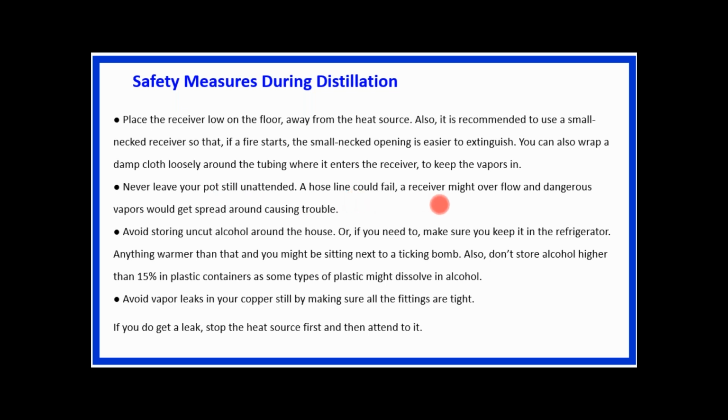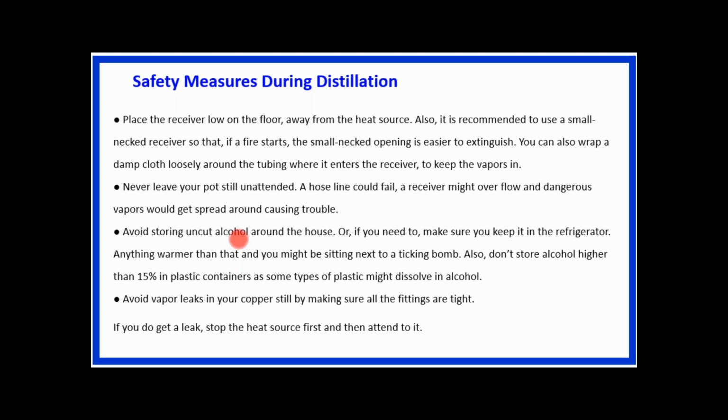A hose line could fail, a receiver might overflow, and dangerous vapors would get sprayed around, causing trouble. So there are different options. If a hose line fails, then again a more hazardous atmosphere is created. If a receiver overflows, then there is a chance of fire, a chance of slipping, and a chance of explosion if the dangerous vapors are spread around these components. So we have to observe and supervise these components and their hazards on a continuous basis.